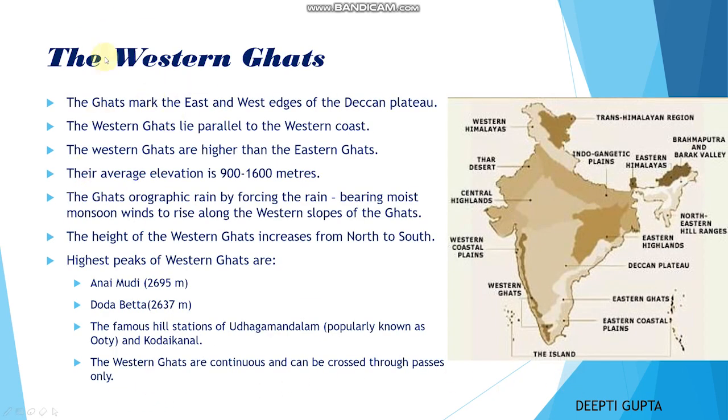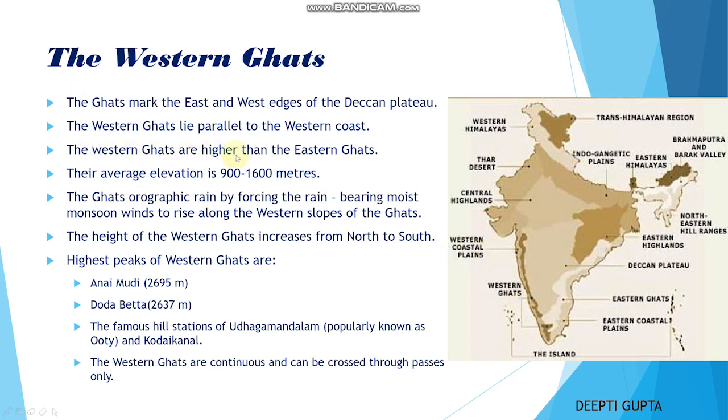Now coming to the Western Ghats. The Ghats mark the east and west edges of the Deccan Plateau. The Western Ghats lie parallel to the western coast. These are your Western Ghats, and here we have the Western Coastal Area. So Western Ghats are parallel to the Western Coastal Area.